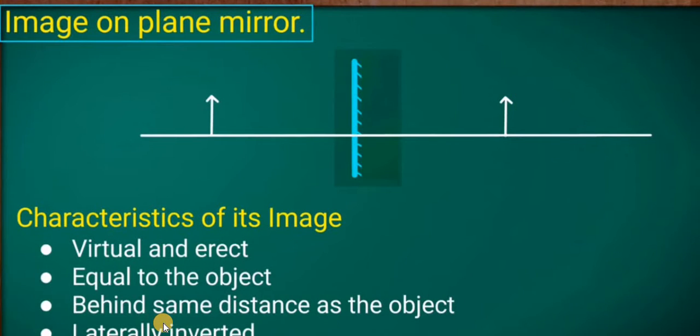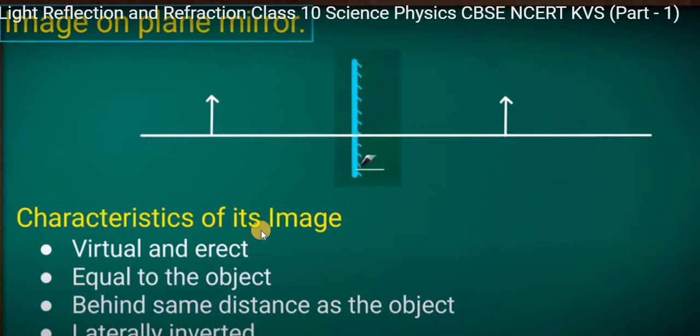Now after the types of image, we will see how the image is formed on the plane mirror. Here you can see this is the plane mirror. Here the polished side is this way, and this is the object. We draw one ray from the object to the mirror. If it strikes the mirror, it goes back along the same pathway.